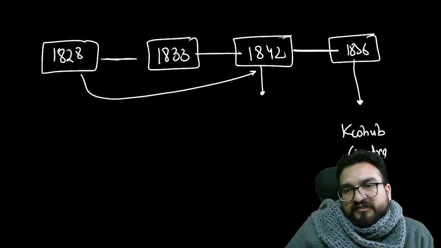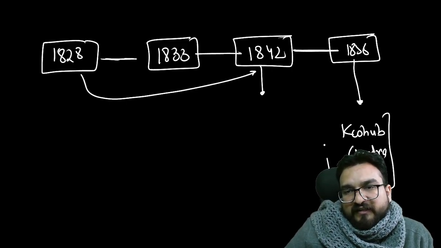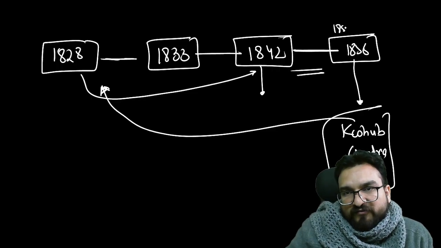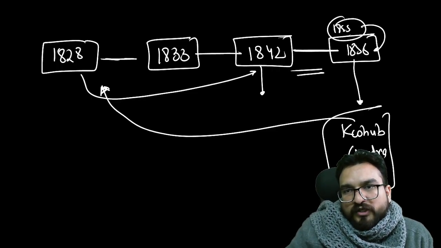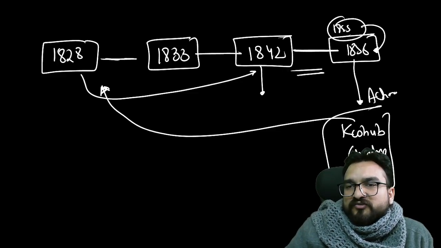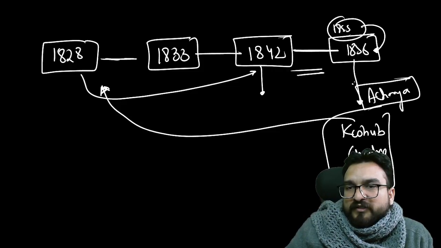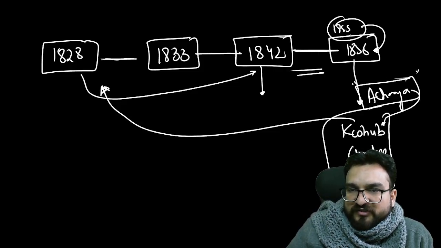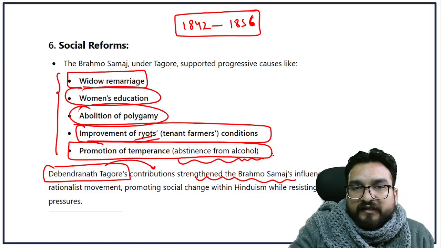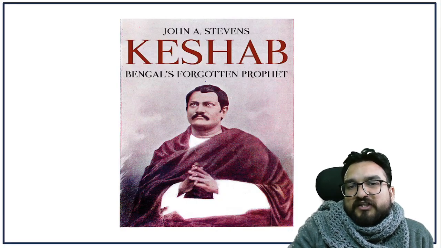Keshav Chandra Sen was just 19 when he joined the Brahmo Samaj under Debendranath Tagore during 1855. In one year only, because of his meritorious activities, he became Acharya. Debendranath Tagore gave him the title of Acharya because his ideas were way ahead of that time period, right? So over here you will be seeing Keshav Chandra Sen.